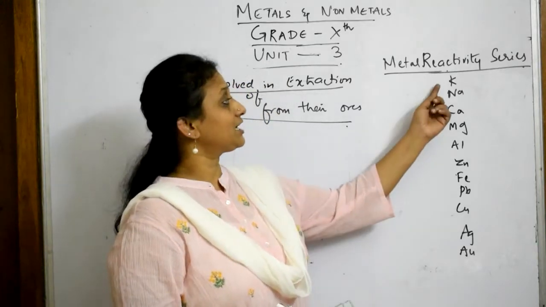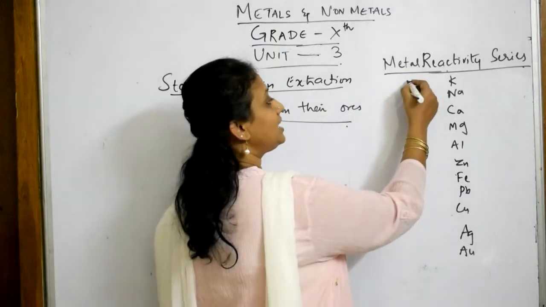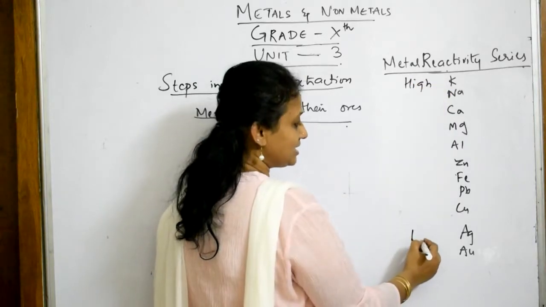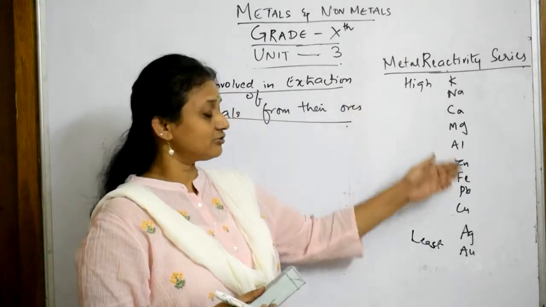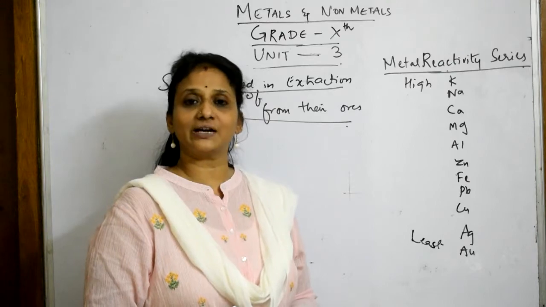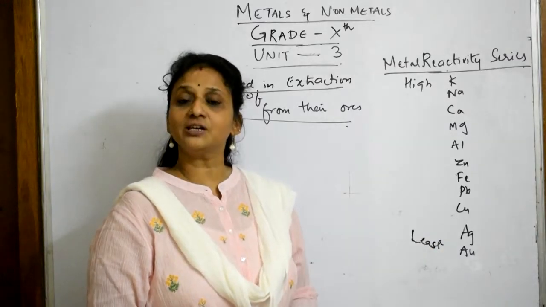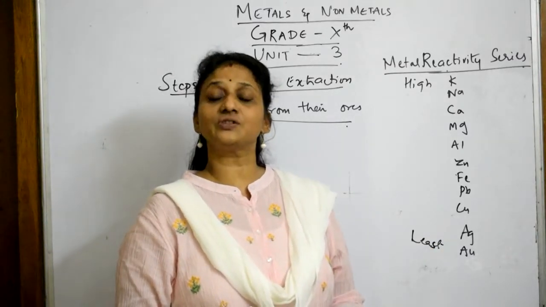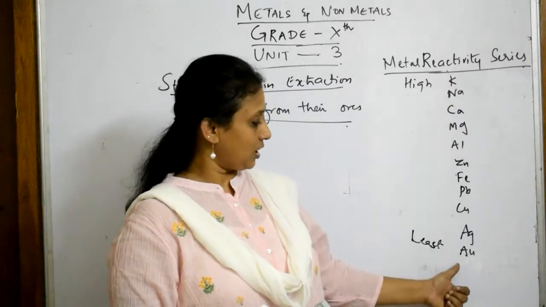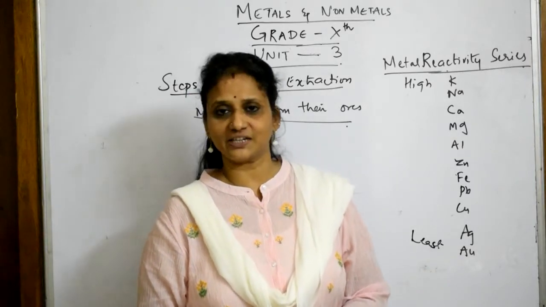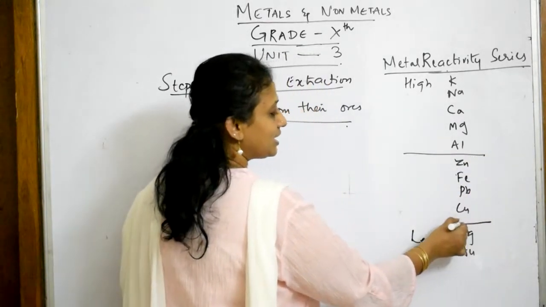Among all the metals, potassium is a highly reactive metal. Sodium is a highly reactive metal. Like that, this is a highly reactive metal and this is the least reactive metal. Platinum also is there. So they are given a series that is called metal reactivity series. I'll repeat again. Metal reactivity series is a series in which metals are placed according to their order of reactivity. Yes, potassium is highly reactive, gold and platinum are the least reactive. Now here remember, let us make one line below aluminium, and one line below copper.